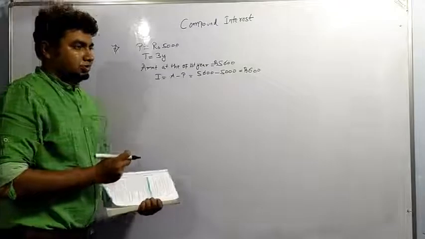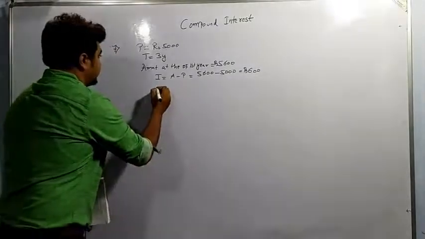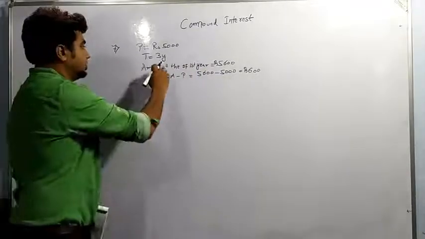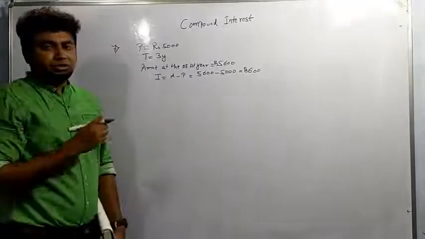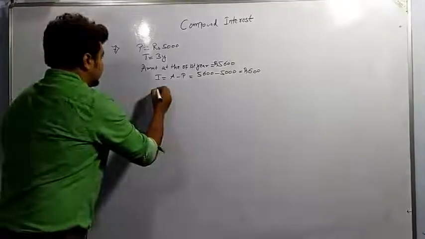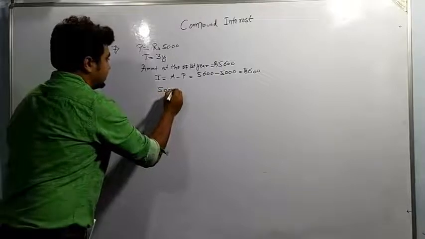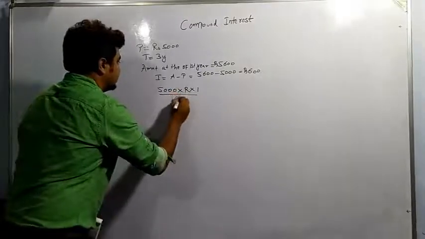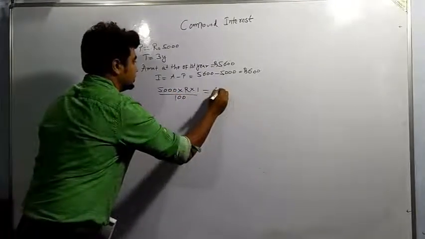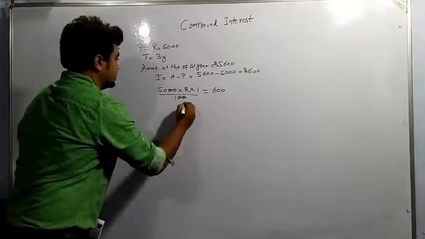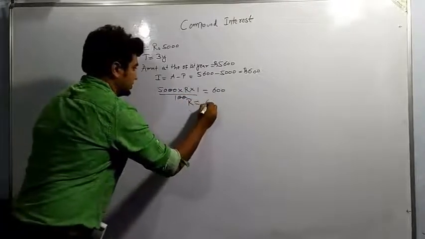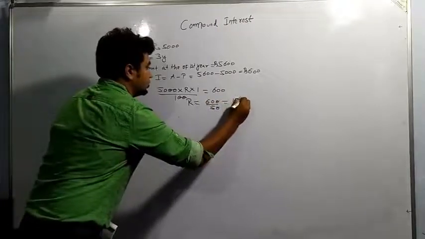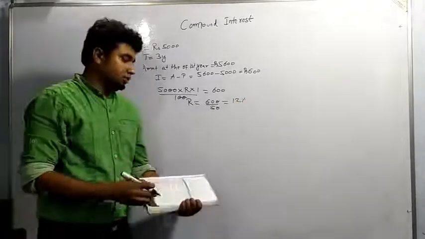Now we can write here principal into R into T over 100, and this is the interest for first year. So time we take as 1 year. P is 5,000, rate I am taking as R, into time 1, by 100 is equal to 600. So rate is coming out to be 600 by 50, which is equal to 12%.